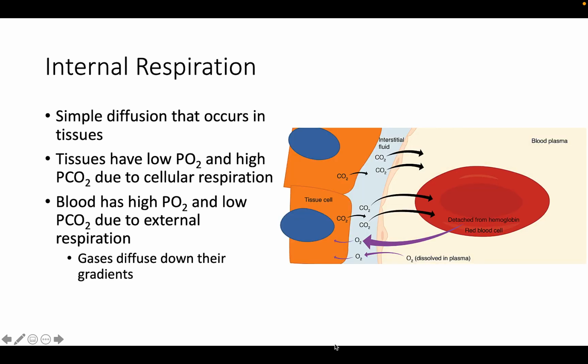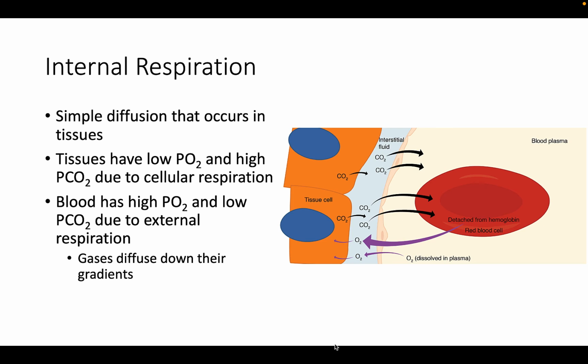So internal respiration is the gas exchange that occurs at the level of body tissues. Similar to external respiration, internal respiration also occurs as simple diffusion due to a partial pressure gradient. However, the partial pressure gradients are opposite of those present at the respiratory membrane.